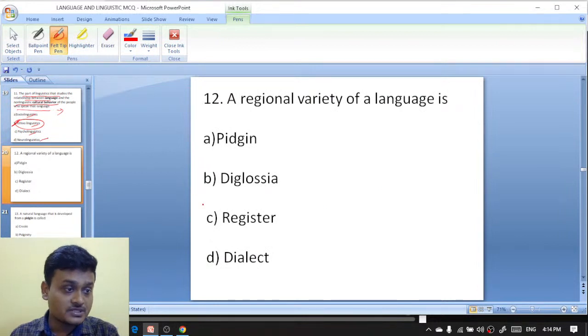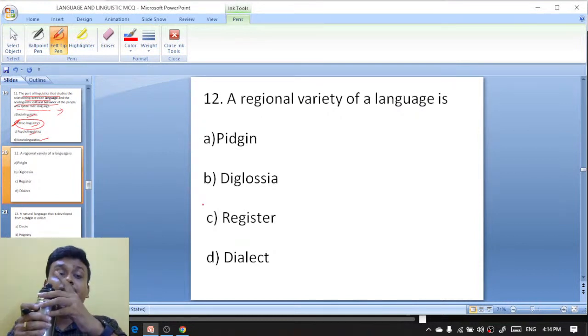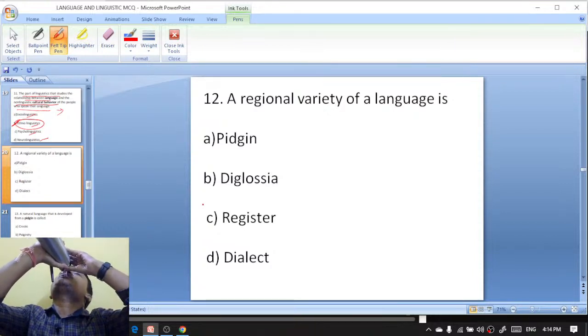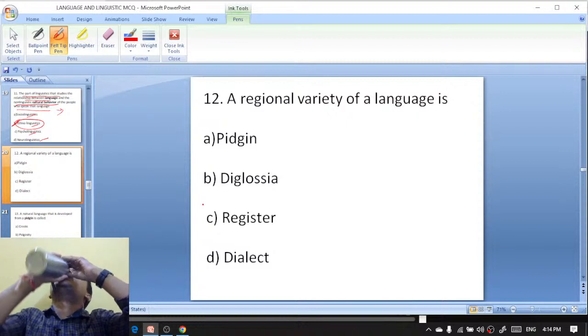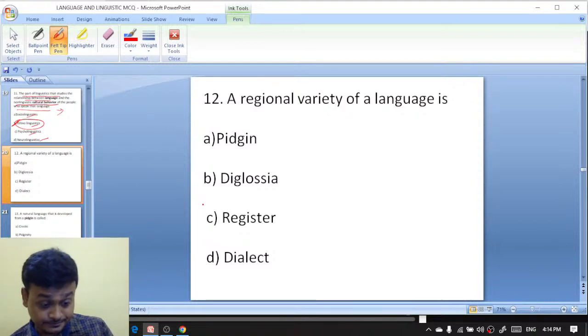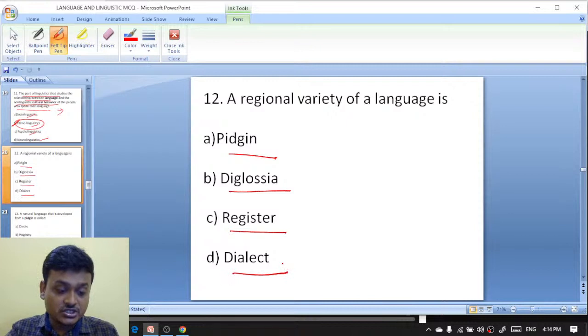Okay. Question number 12 here. Regional variety of a language. What do you mean by a regional variety of language? A regional variety of language is known as pidgin, diglossia, register, dialect. Regional variety of language is known as, it is actually dialect. Dialect क्या है? A regional variety of language.